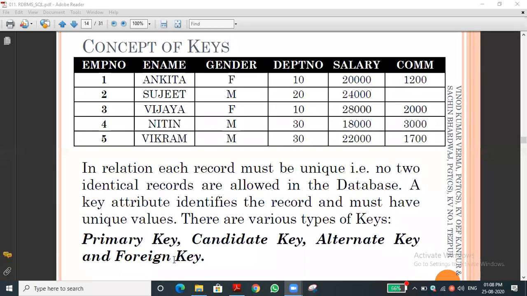Foreign key means, of course, the same relation is there. The key does not completely belong to this table. It belongs to another table. So what is a foreign key? If the definition is asked, you can write it like that.